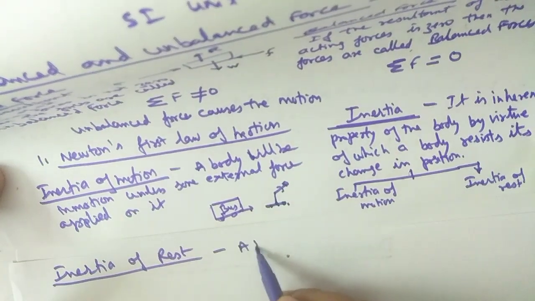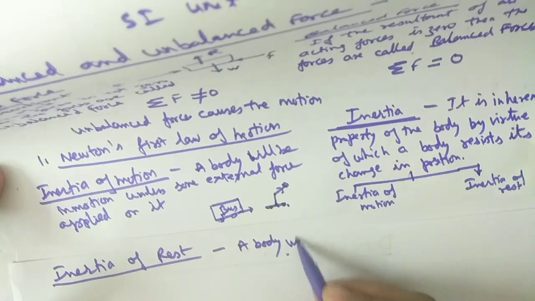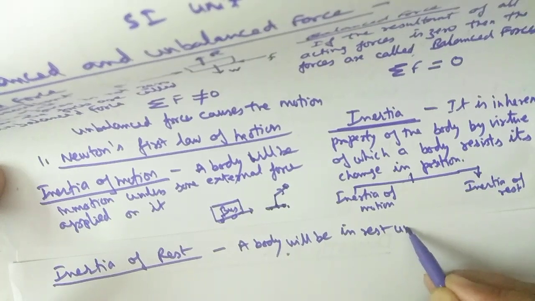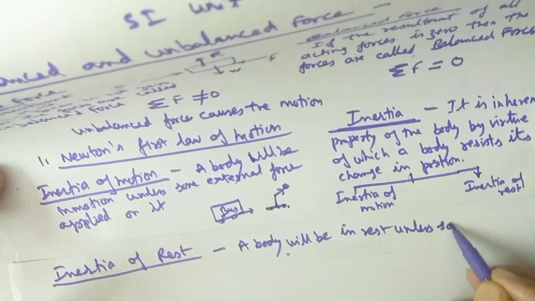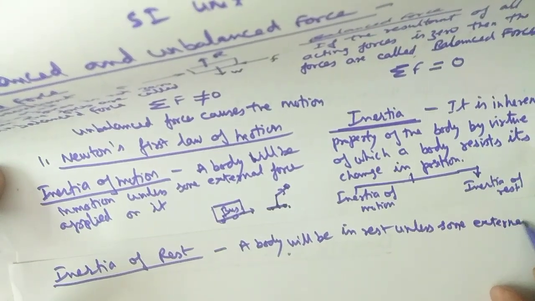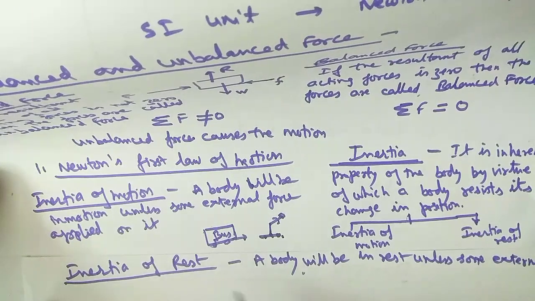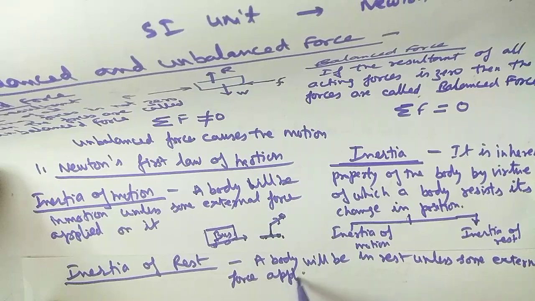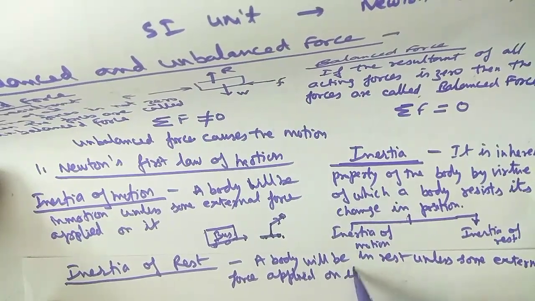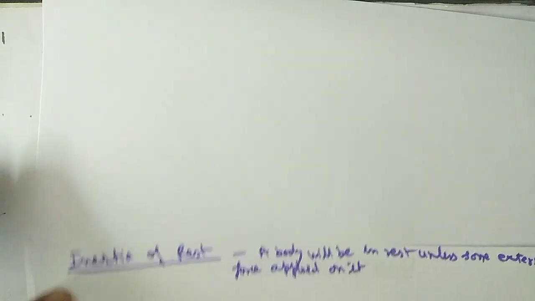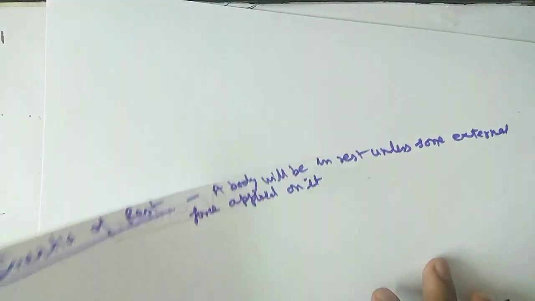So a body will be at rest unless some external force is applied on it. Okay, this is the inertia of rest.